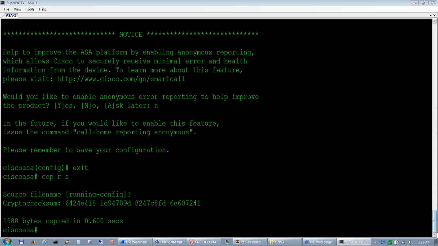Once you have your keys loaded, you can save your startup config to your flash if you wish, to save your keys. But I recommend after you've loaded your keys, either before or after, save it as a project called ASA with keys loaded, and it will save those keys in there for you. If you don't do that, every time you go to load a new ASA, you have to reload your keys. So just keep that in mind.